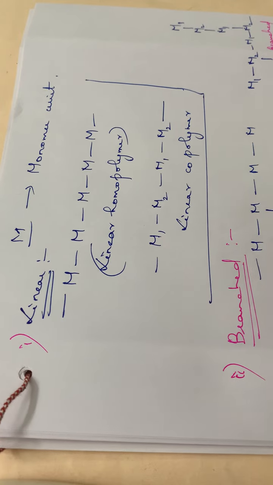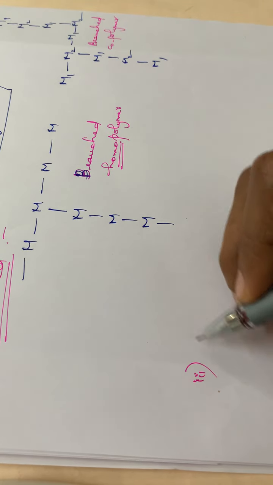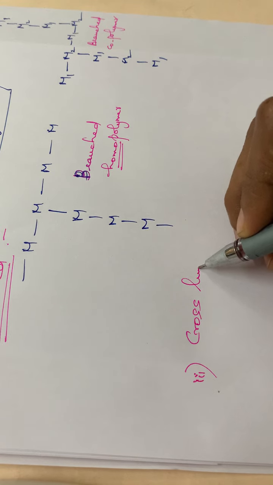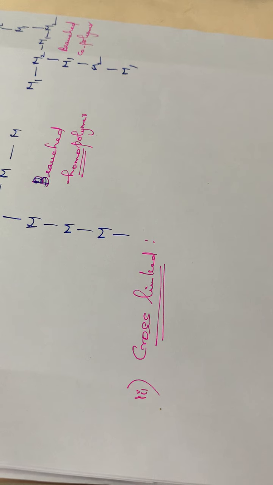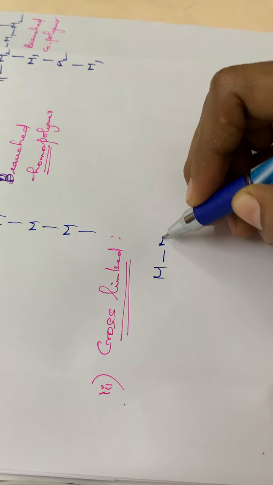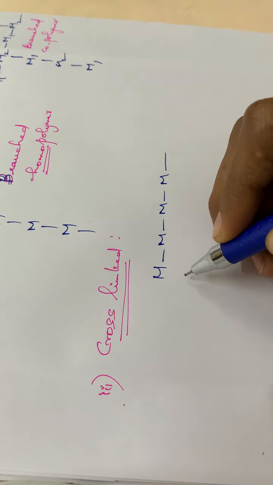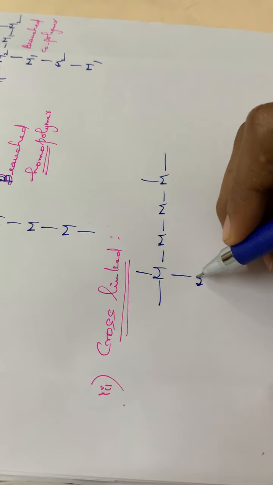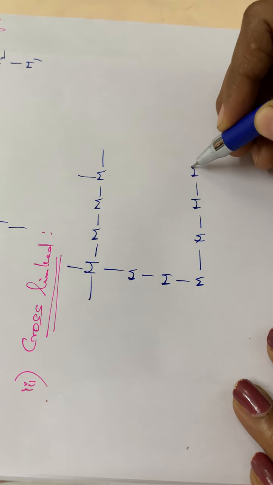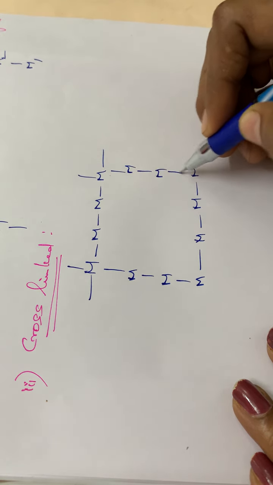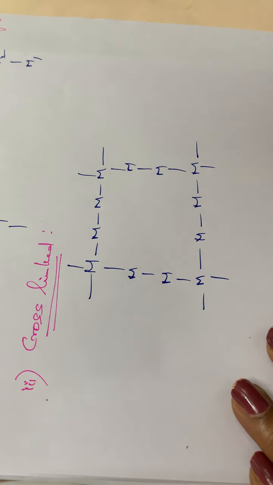Okay. So first one linear, second one branched, and the third one, that is the cross-linked polymer. Cross-linked polymer means, suppose see here M, M, M, etc. Okay.